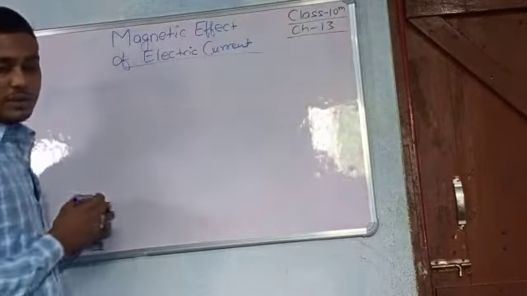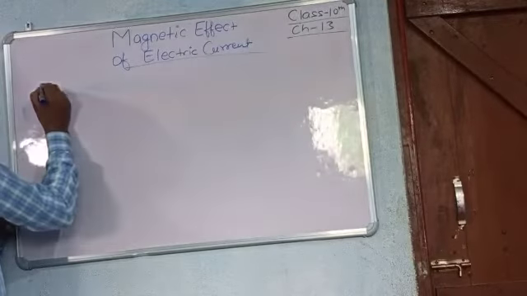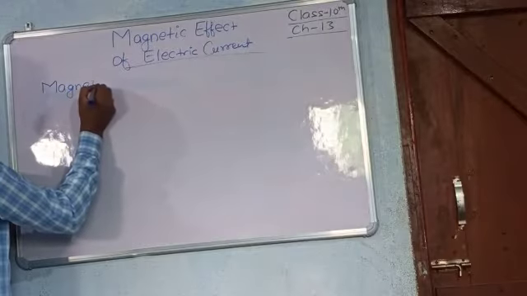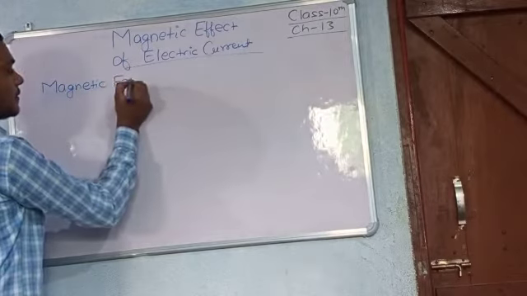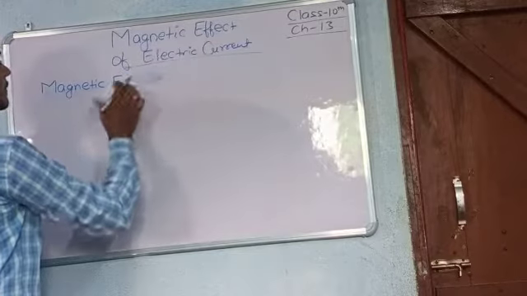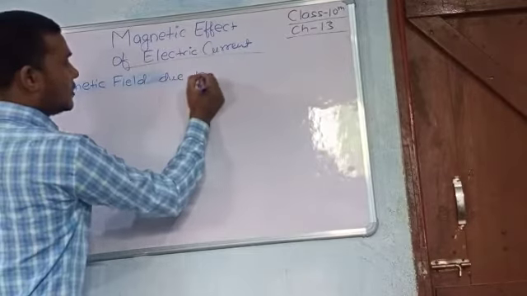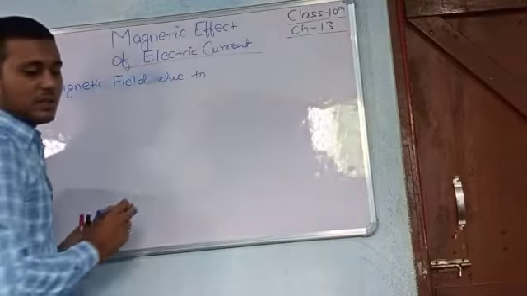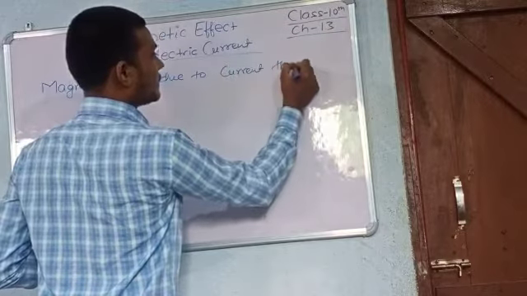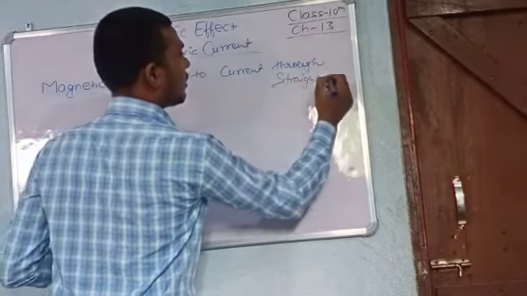So the topic is magnetic field due to current through a straight wire or conductor.